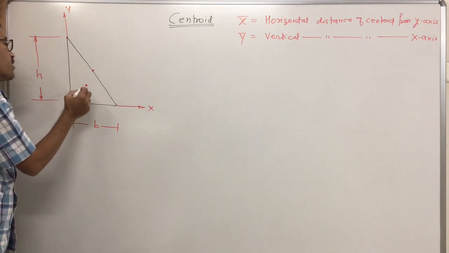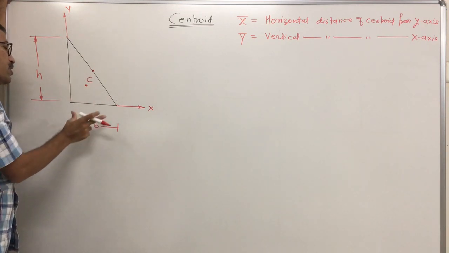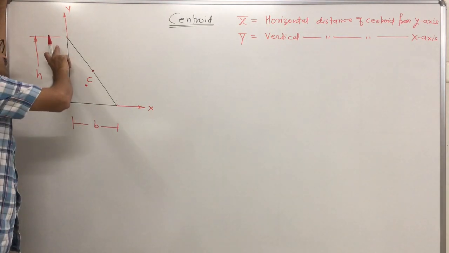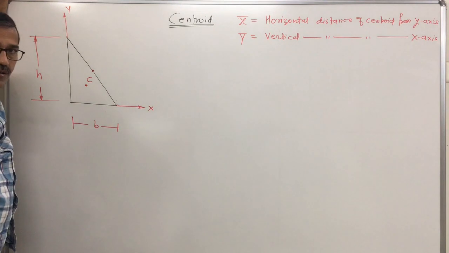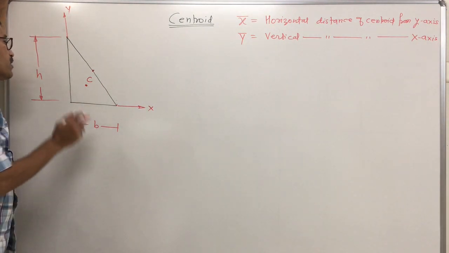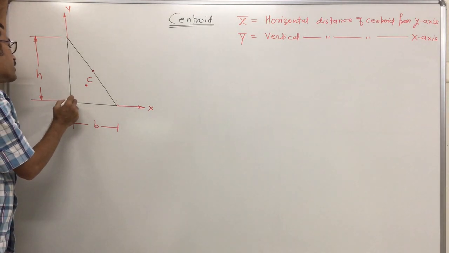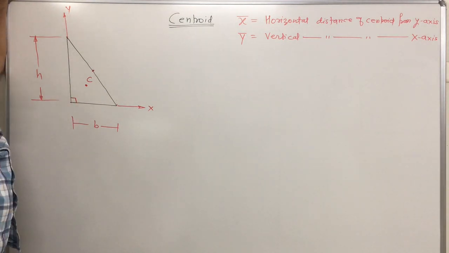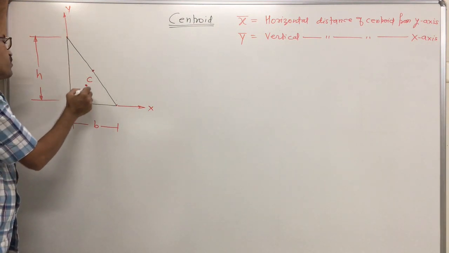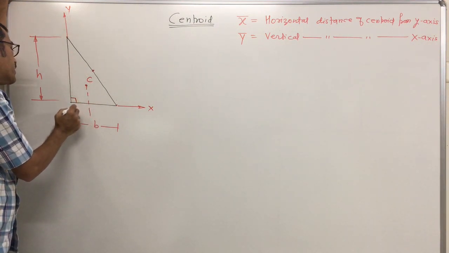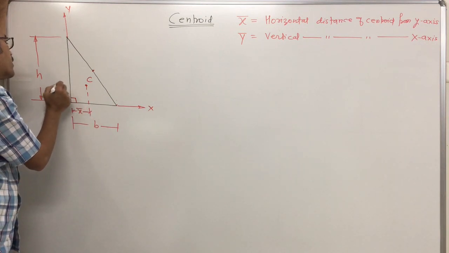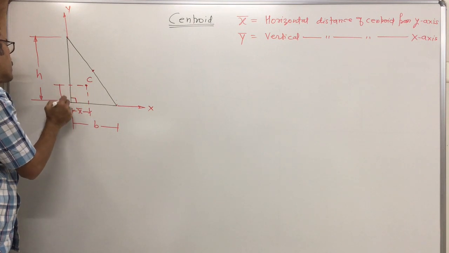So this horizontal distance of the centroid will be 1/3 of this dimension, 1/3 of the base. Height is h, so the vertical dimension becomes 1/3 of height: b by 3 and h by 3. From where? Always this angle is very important. The right angle, when two sides are mutually perpendicular: from these two sides this distance is 1/3 of base, and the vertical distance from this side is what?